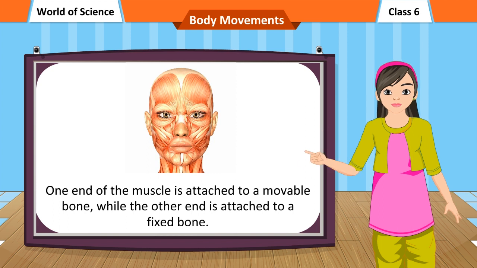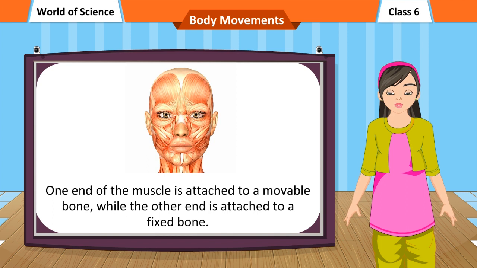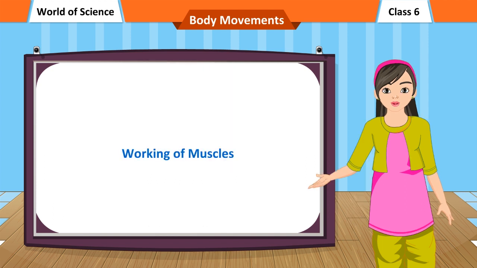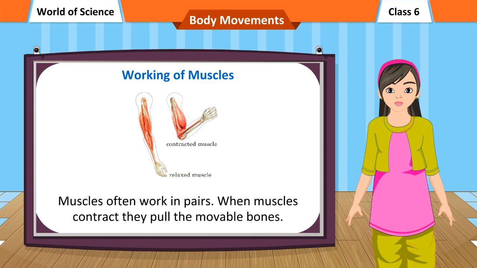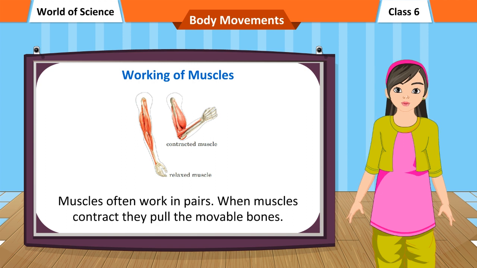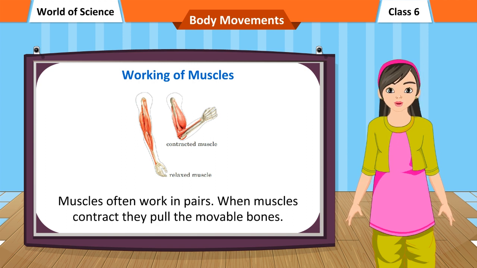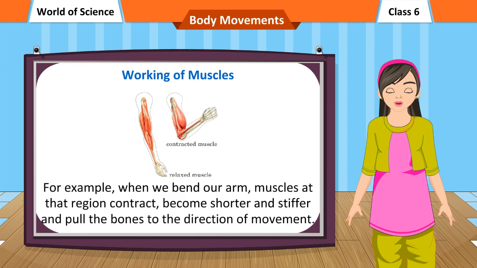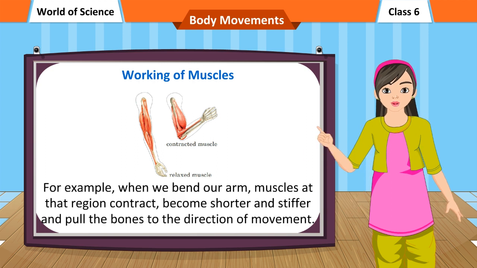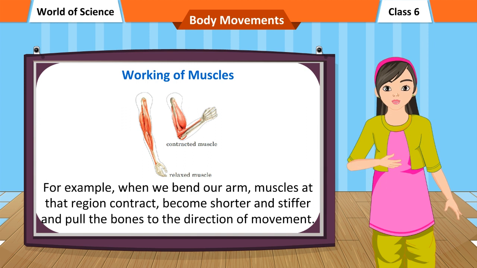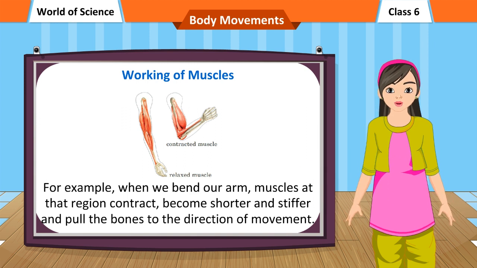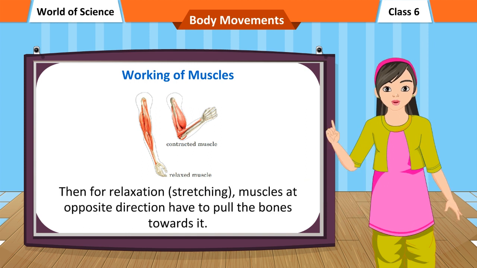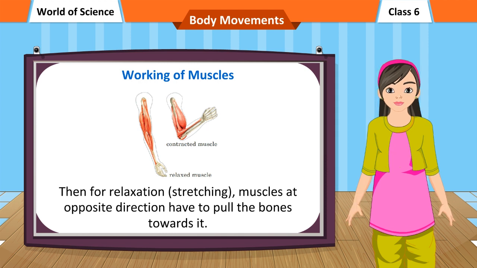One end of the muscle is attached to a movable bone, while the other end is attached to a fixed bone. Working of muscles. Muscles often work in pairs. When muscles contract, they pull the movable bones. For example, when we bend our arm, muscles at that region contract, become shorter and stiffer and pull the bones to the direction of movement. Then for relaxation or stretching, muscles at the opposite direction have to pull the bones towards it.